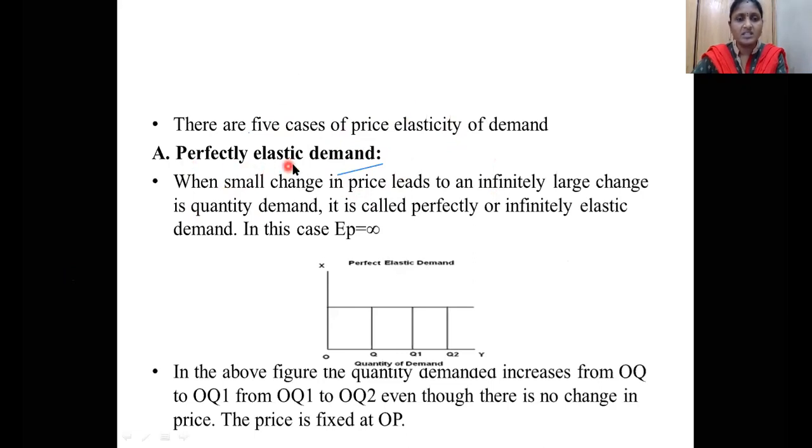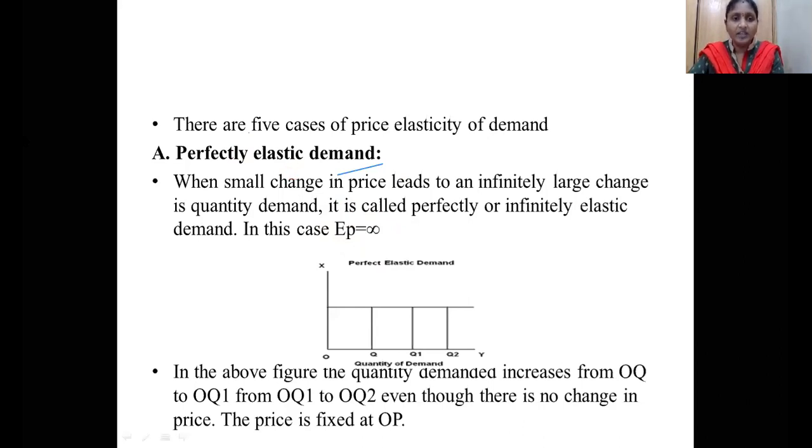The first case is perfectly elastic. Perfectly elastic we represent by EP is equal to infinity. Perfectly elastic. See, when you say you are perfectly good, perfectly is another word we can use. That means it is obeying that property in a better way.